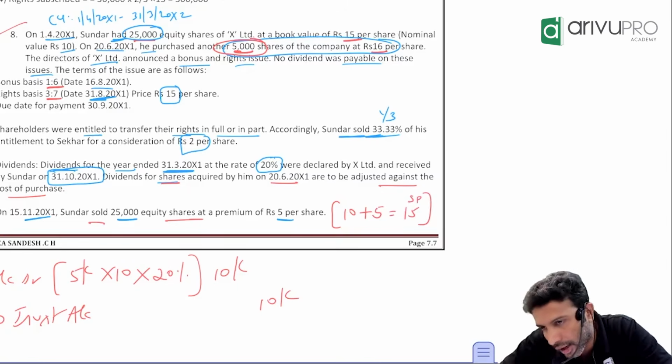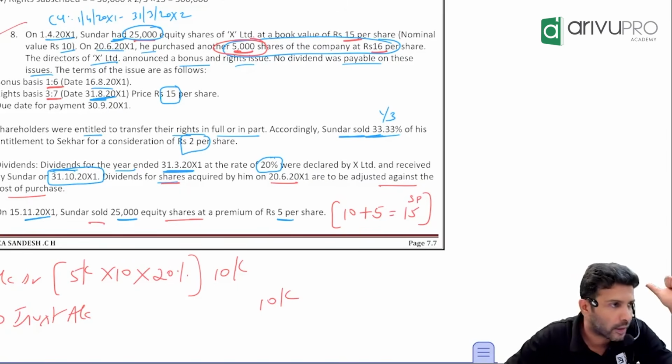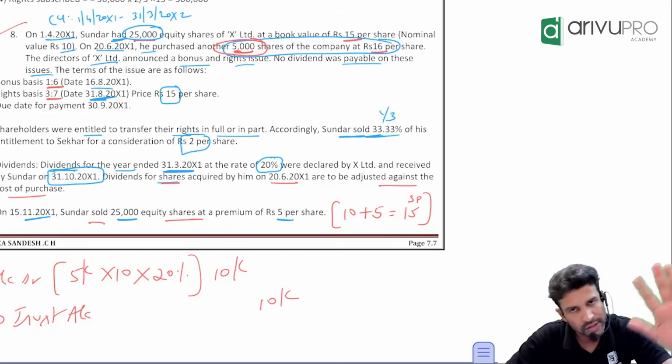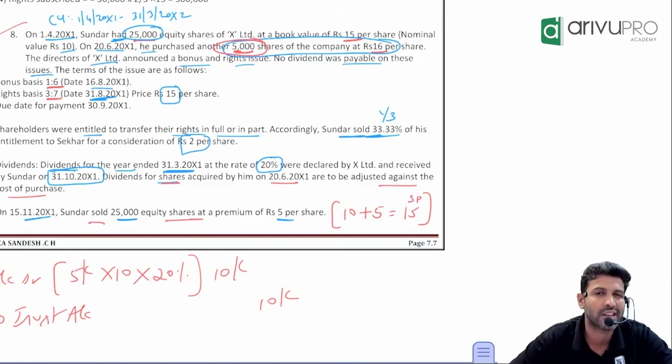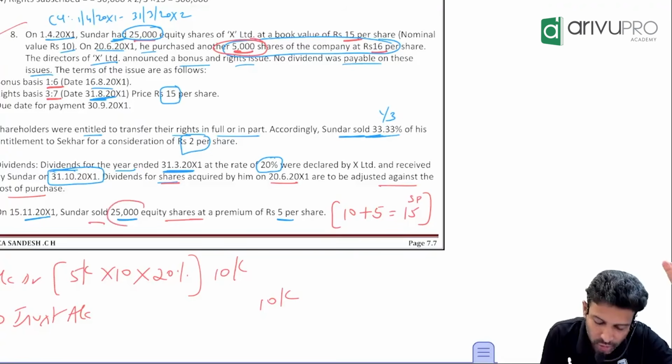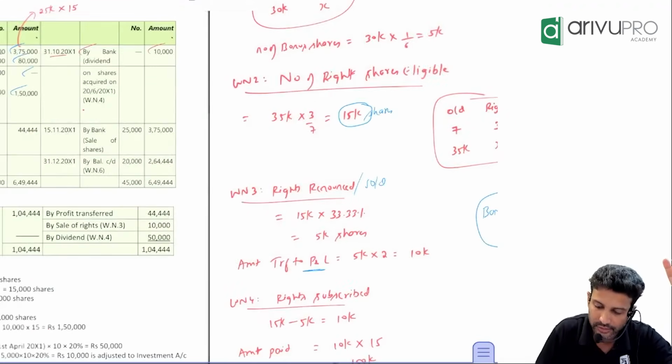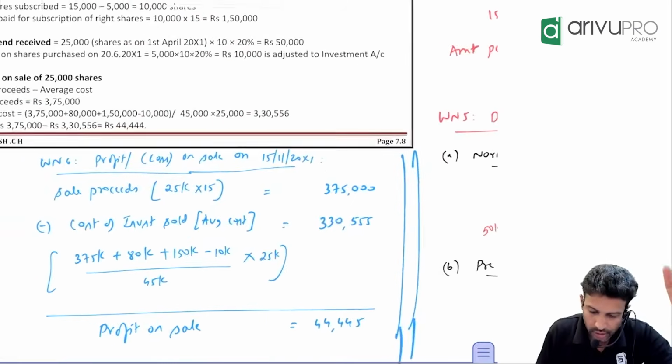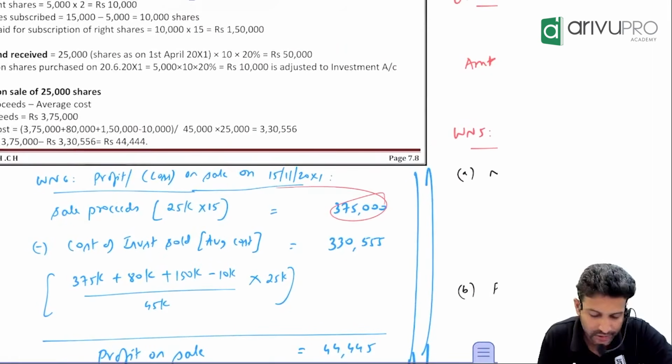Whenever there is a sale, you need to calculate net sale proceeds and profit or loss on sale of investment. First, we need to put up a working note for this. First, net sale proceeds. How many shares sold? At what price? 15. Calculate that. How much is it? So, sale proceeds is 3,75,000.